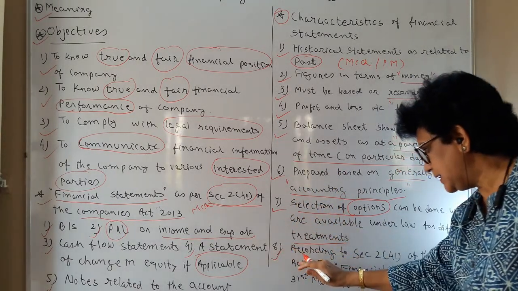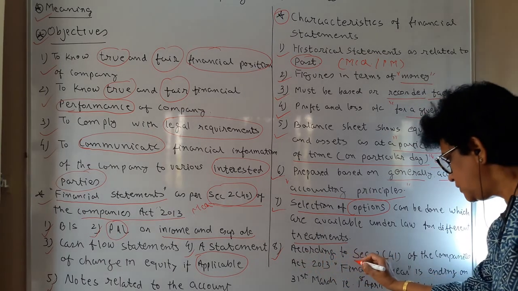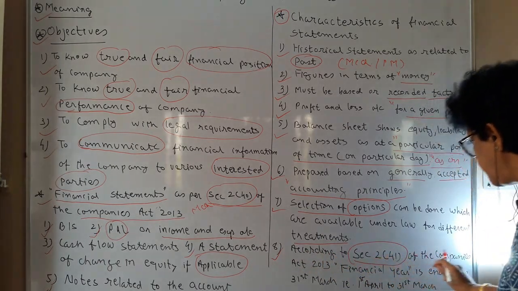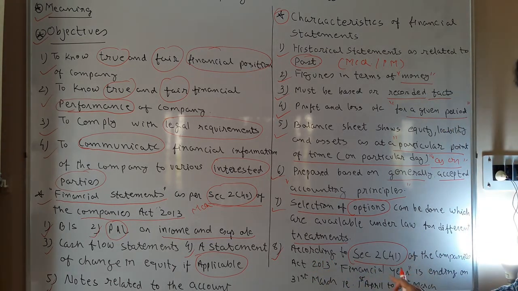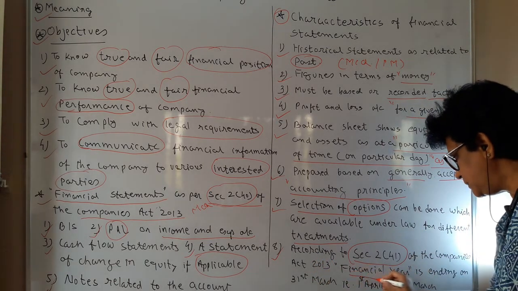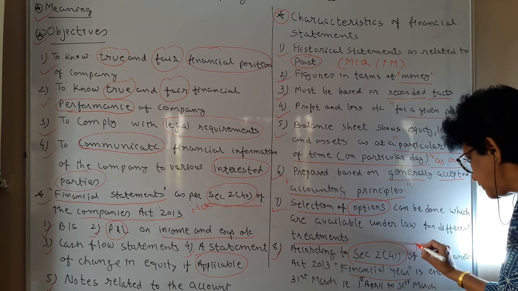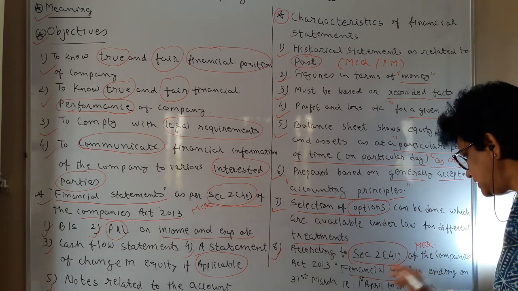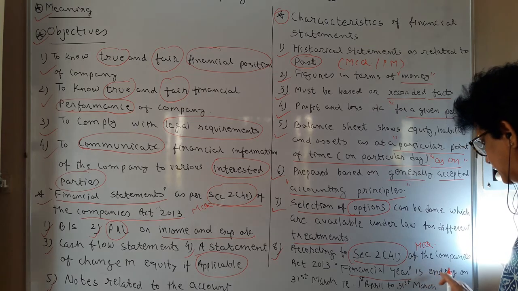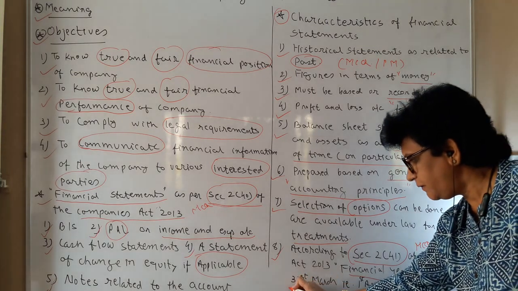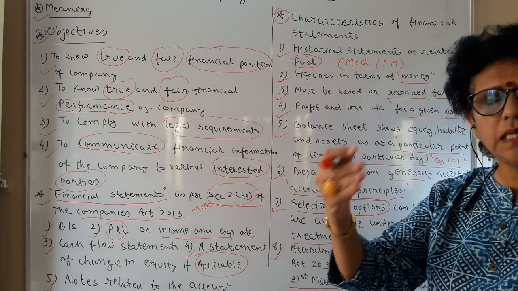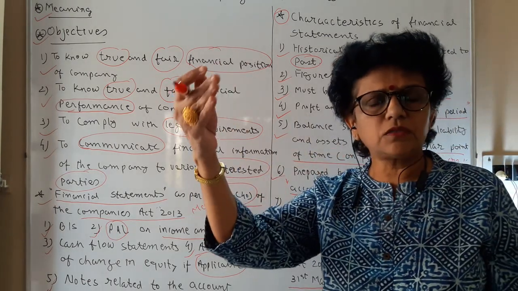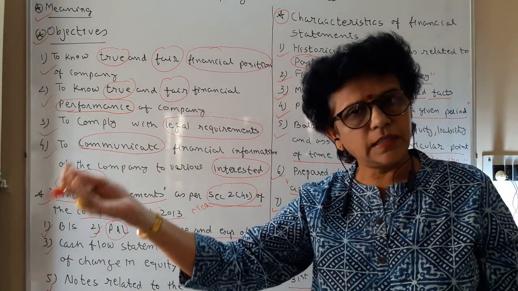The next is, according to section 241 of the Companies Act 13, the financial year. Again for the MCQ you have to remember. This is for your one-liner answer. The financial year is ending on 31st March. Suppose the company is incorporated on the 1st of January of a particular year.